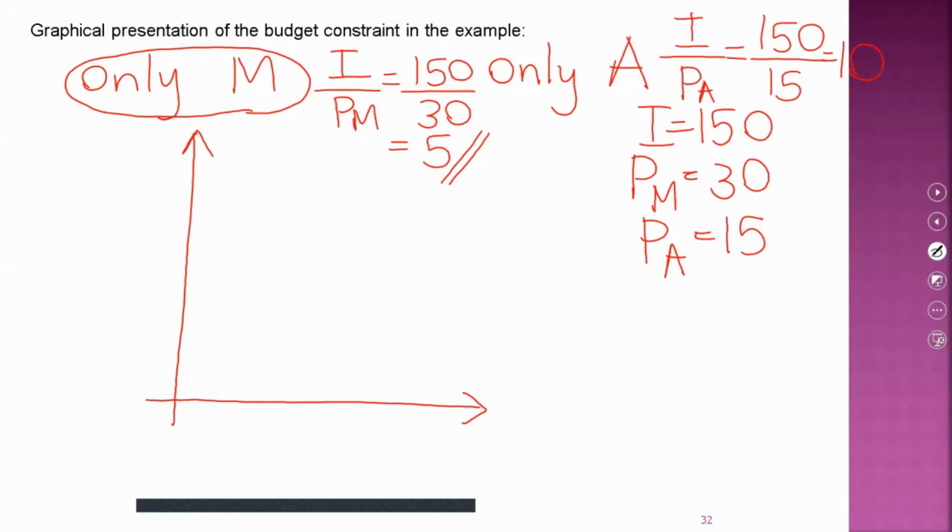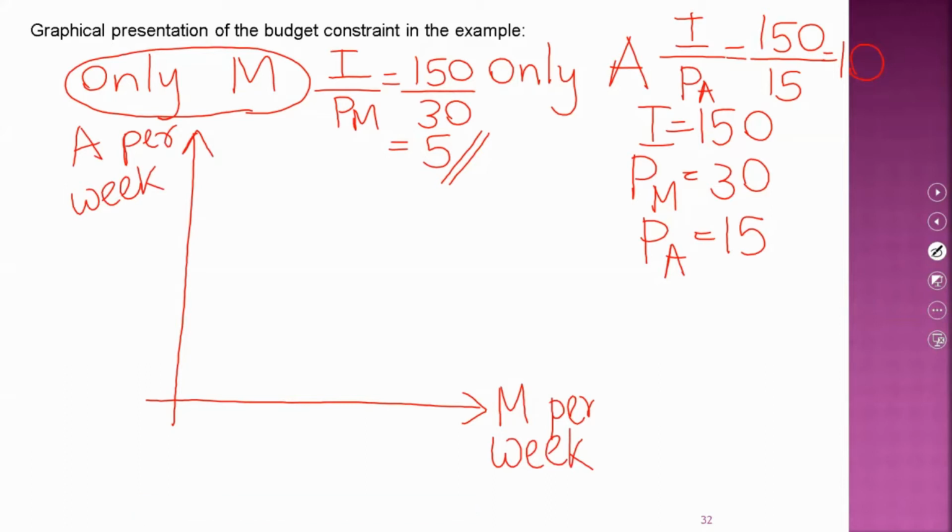If we draw the budget constraint, putting mangoes per week on the horizontal axis and apples per week on the vertical axis, we can mark these 2 points in this diagram. When the consumer is purchasing only mangoes, and when the consumer is purchasing only apples.